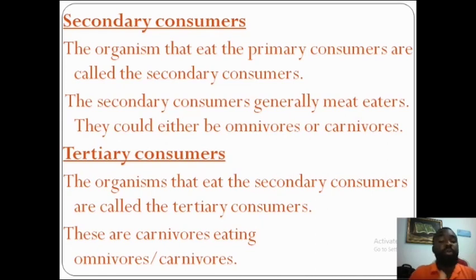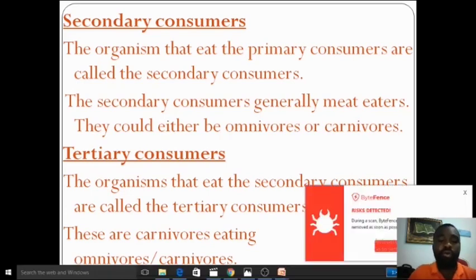They could either be omnivores or carnivores. I told you that omnivores are animals that eat meat and animal sources like meat, eggs, and so on. Man is an omnivore because we can eat meat, animal sources, animal products, and so on. Carnivores, same thing. Carnivores even eat the animal itself raw.